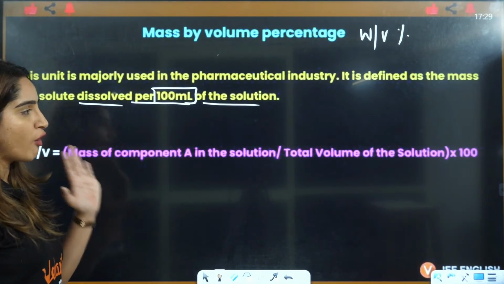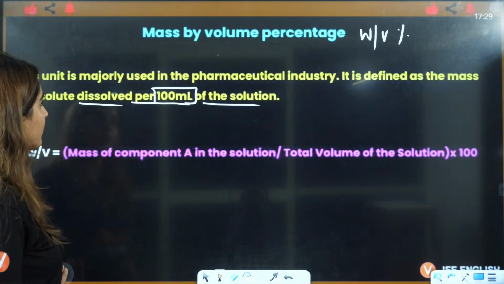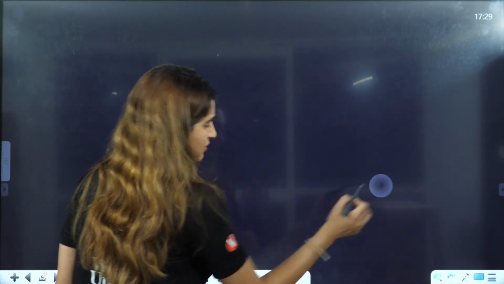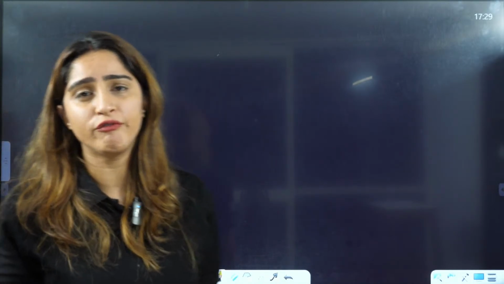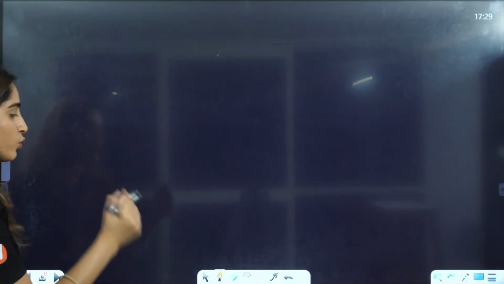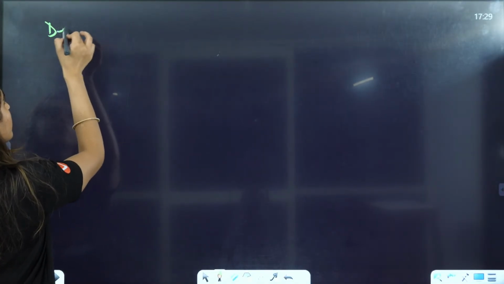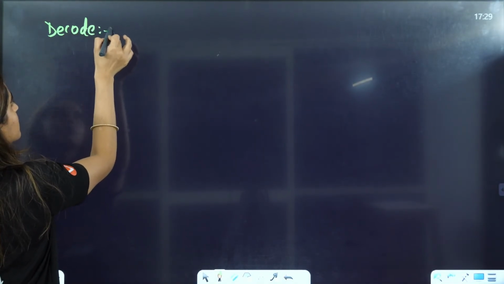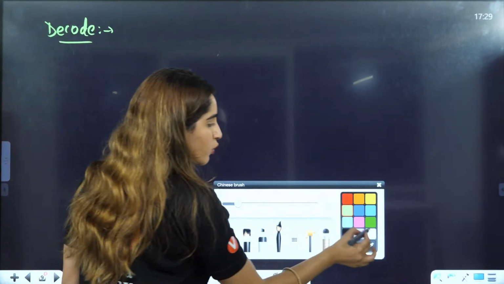Now that is the formula that is given to you. Now we will try to decode this. Let's decode. Now they will give you this kind of situation. Now you have to decode. Let us see who will decode. Now this you have to do yourself. Let's see who is going to decode this. You have to decode this.